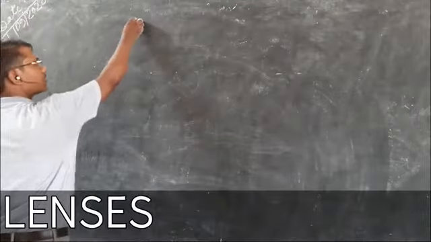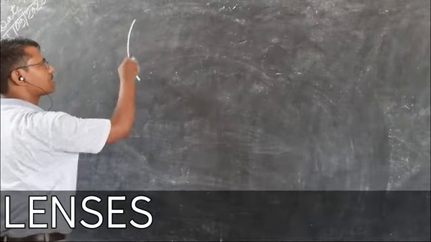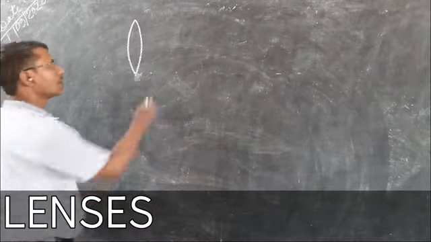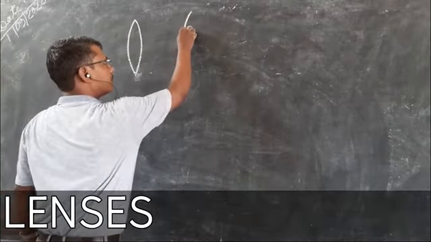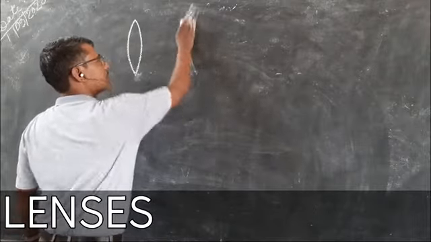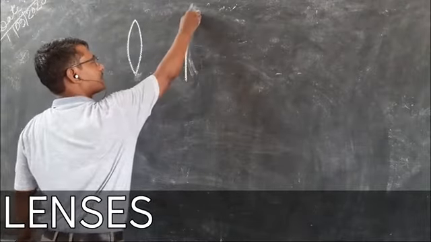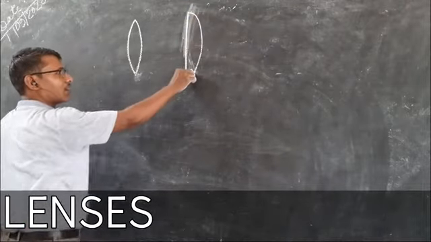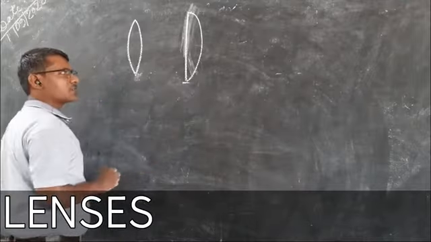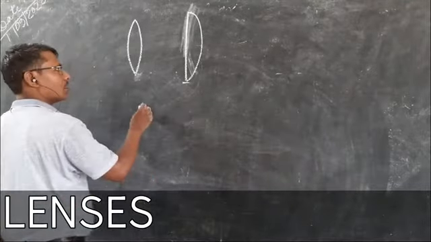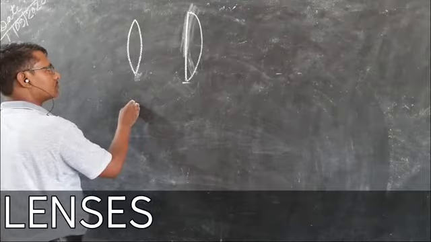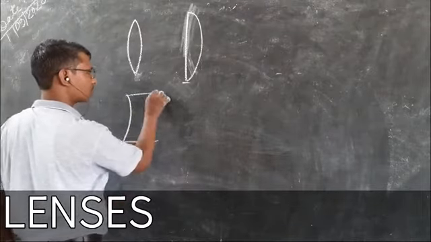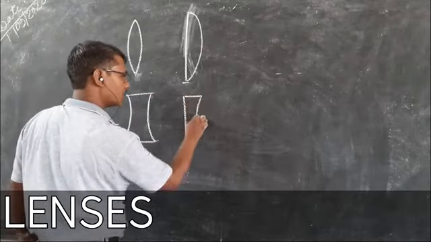So the lenses, say this is one refracting surface that is convex, this is concave. Now this is also a lens. Or if one is your plane refracting surface and another is your concave refracting surface, this is also a lens, right? Now this is also a lens and this is also a lens.